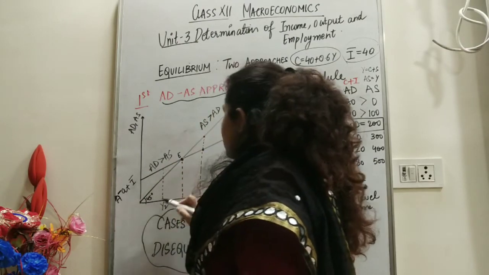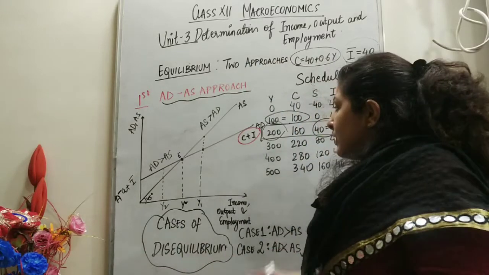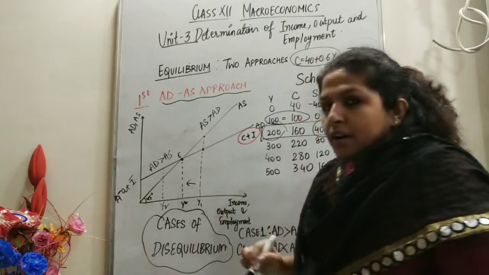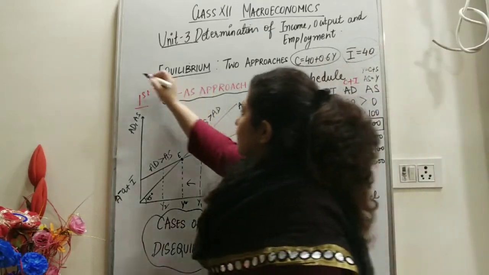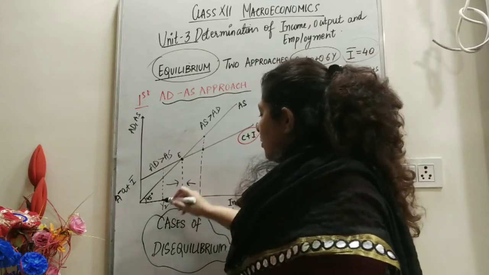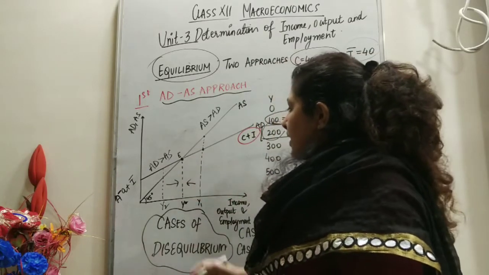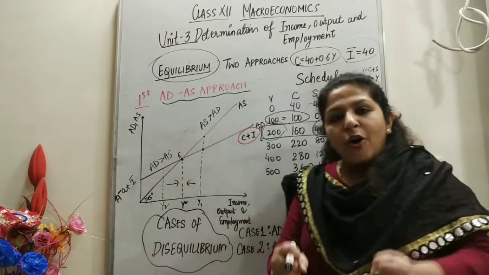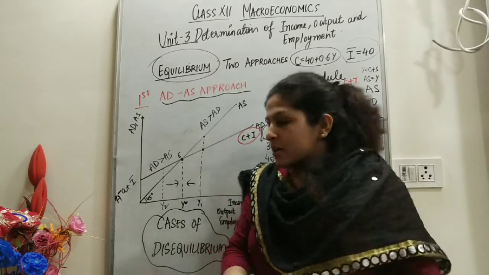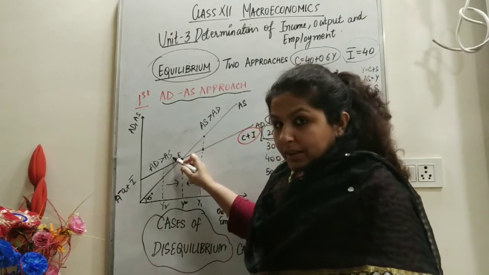Now the question arises: how will the economy react to these two situations to reach equilibrium again? This is for sure, that the economy will not stay in disequilibrium. It will always reach equilibrium. Let's think about the case when AD is more than AS. That means all the consumers, all the sectors are planning to consume more than what the producers are planning to sell.